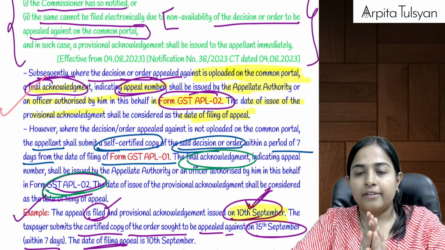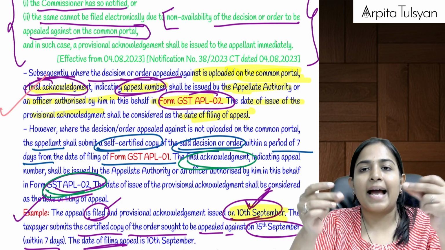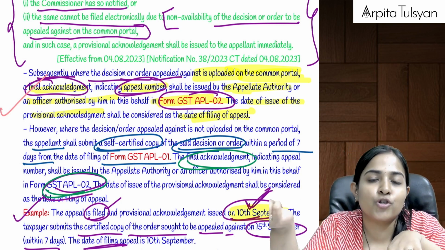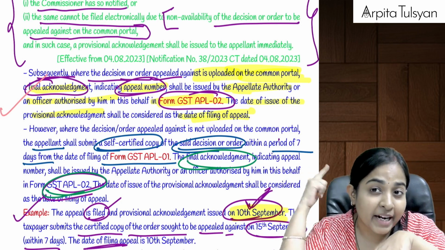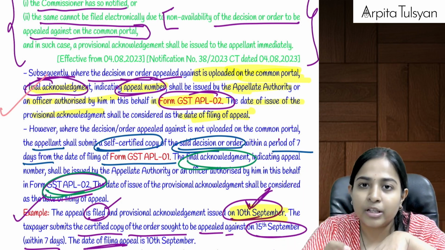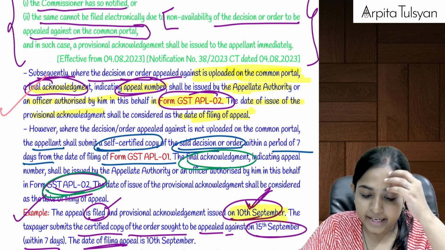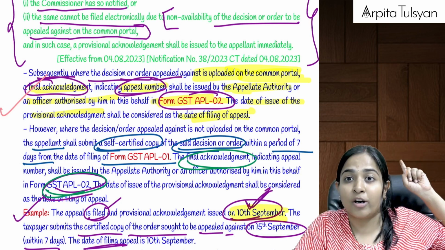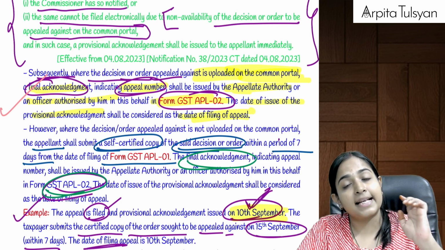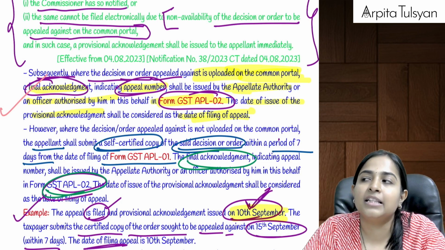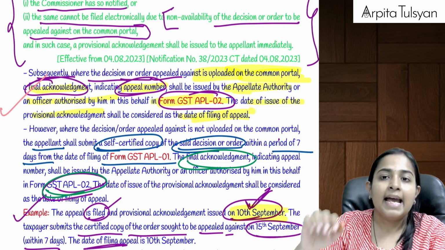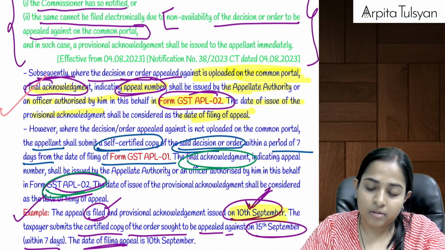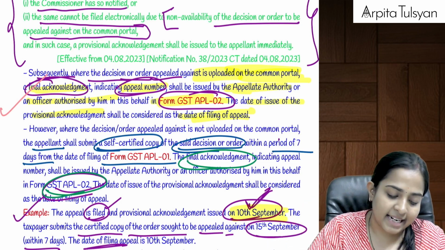So, we filed the appeal in GST APL 01. As soon as we filed the appeal, provisional acknowledgement was issued. Final acknowledgement will be issued once the order copy of the adjudicating authority is available either on the portal or when you go and manually submit it. If we have done the submissions on time, then whenever the provisional acknowledgement was issued, that will be considered as the date of filing the appeal. If we submitted the adjudicating authority's order copy late, then the date of final acknowledgement, or whenever we submitted that order copy to the appellate authority, that date will be considered as the date of filing the appeal.